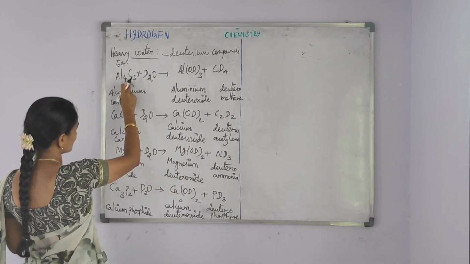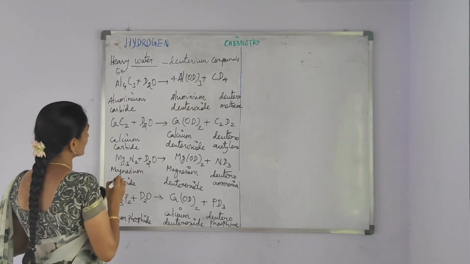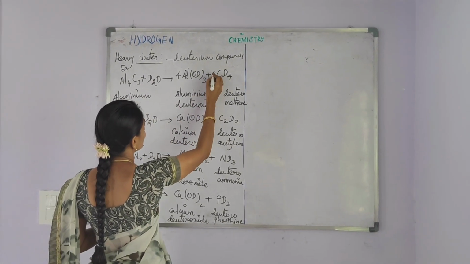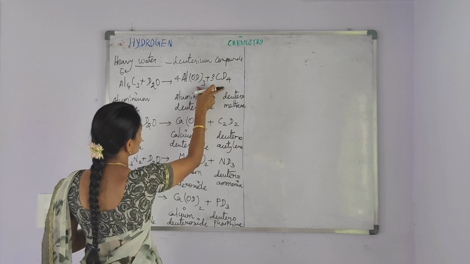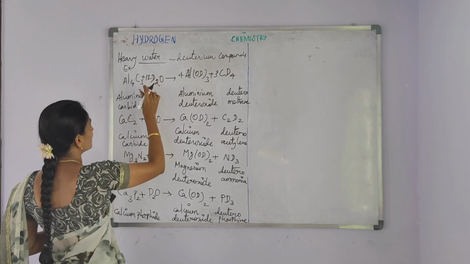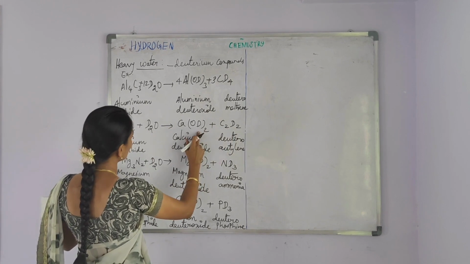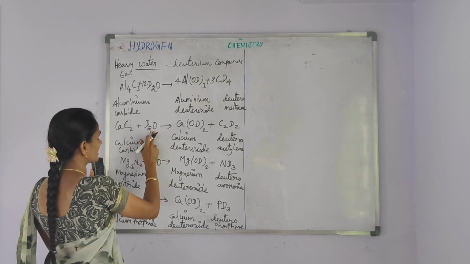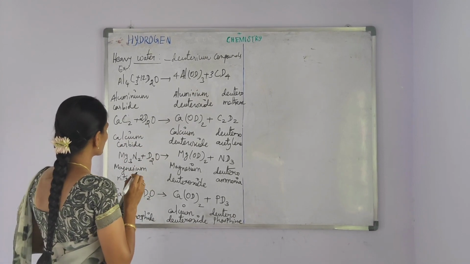On balancing the first equation, reactant contains 4 aluminum atoms. So, I am putting here 4. Reactant side contains 3 carbon atoms. So, I am putting here 3. Totally 24 deuterium atoms are present in the product side. That's why I am putting here 12. Now, the equation is balanced. And then here totally 2 oxygen atoms are present in the product side, but here only 1 oxygen atom. I am putting here 2. The whole equation is balanced.